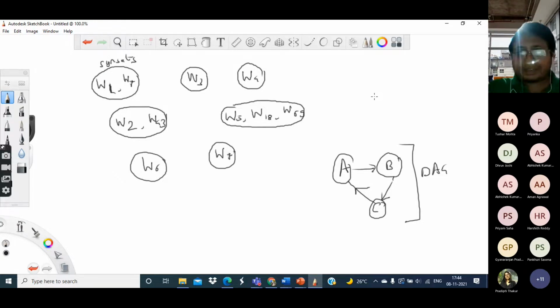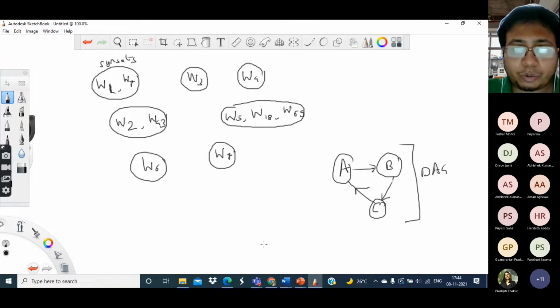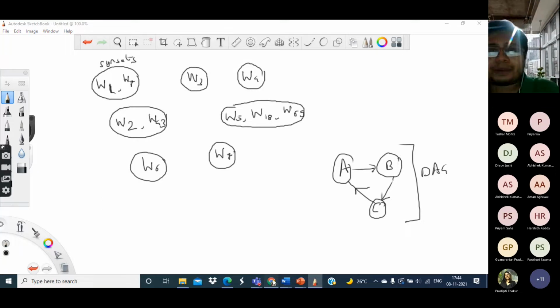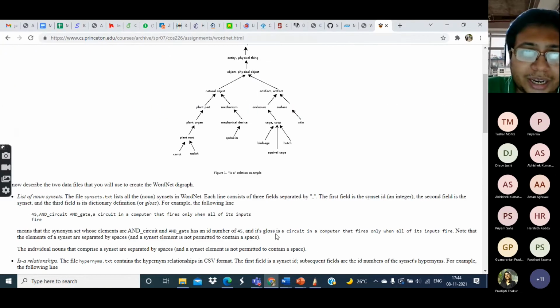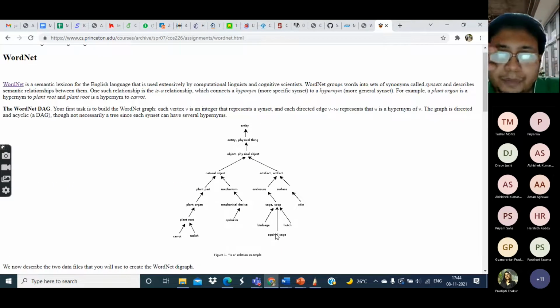Okay, so that is basically what WordNet is about. WordNet helps us understand which pairs of words have some kind of relationship. Now it often happens that two words do not have any direct relationship, but semantically they are close to each other.